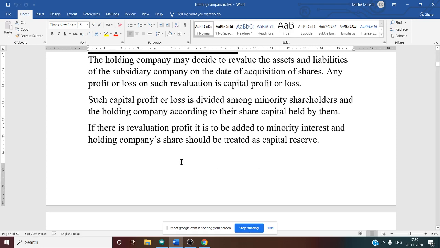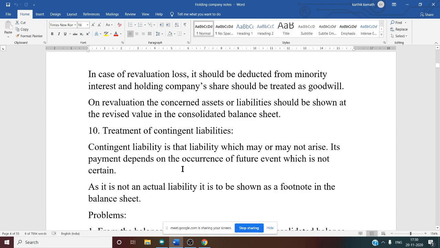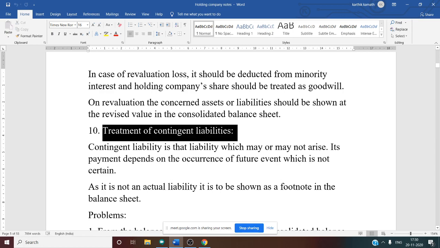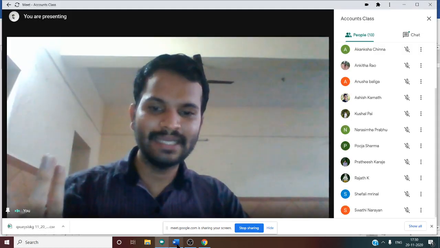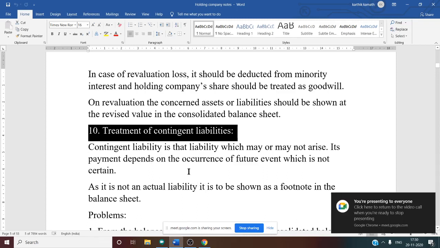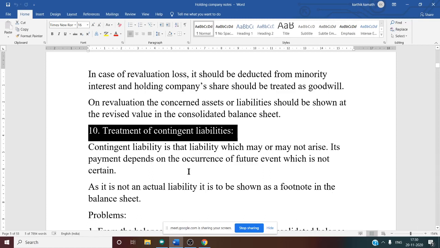After that, one last working note is there, working note number 10, that is treatment of contingent liability. What do you mean by contingent liability? Contingent liability means it is a liability which may or may not arise. That means it is a liability for some future uncertain event. The event itself is not certain.